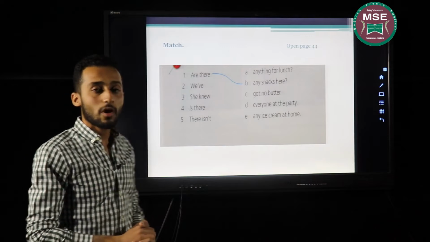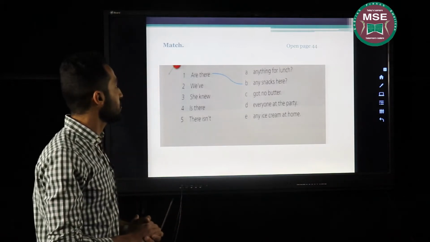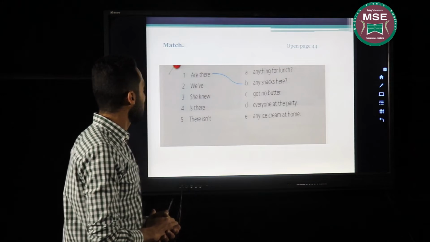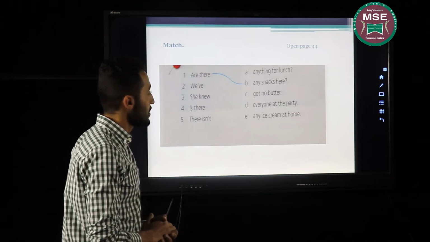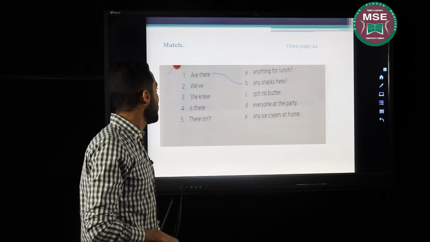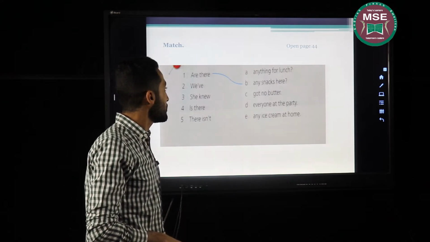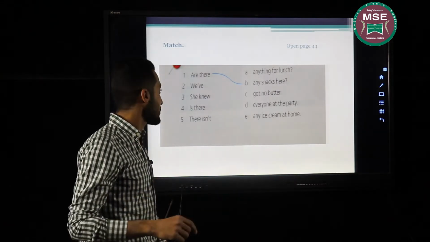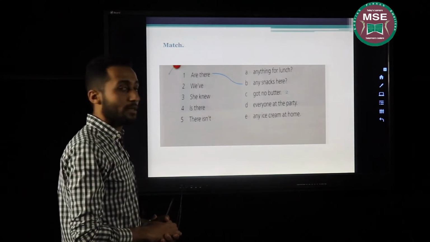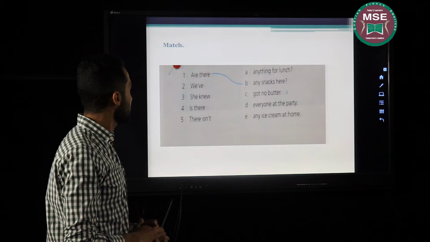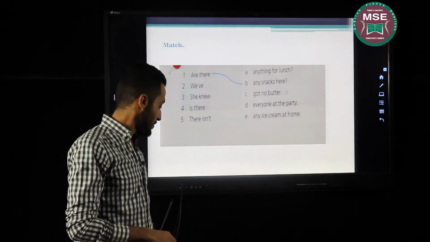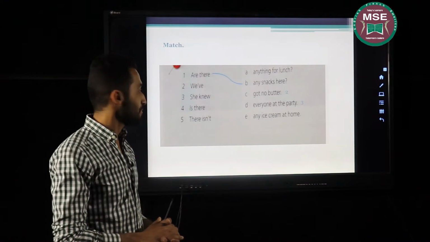Okay, now I want you to open on page, still the same page 44. We're going to do the match. Number 1, are there any snacks here? Okay. Number 2, we have got no butter. Correct. Number 3, she knew everyone at the party.